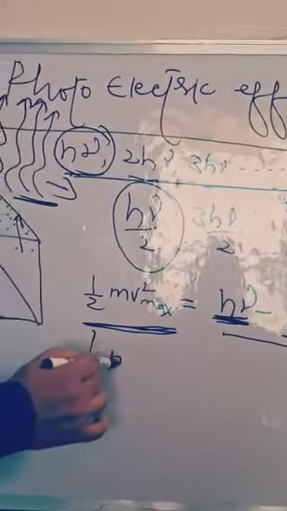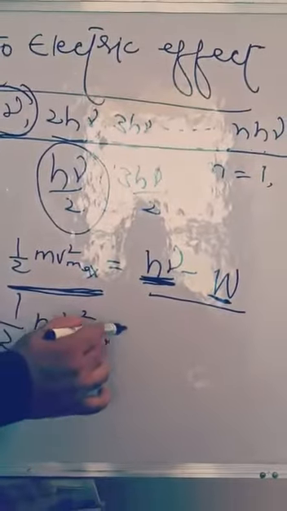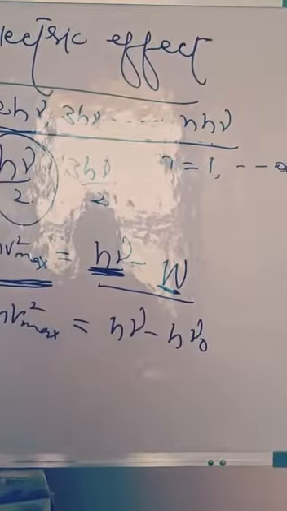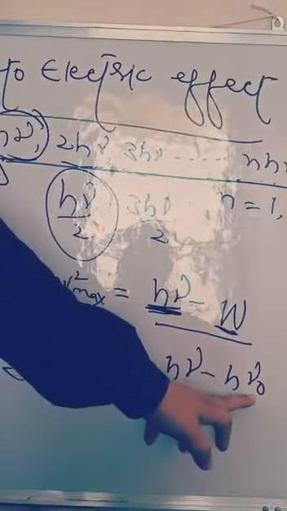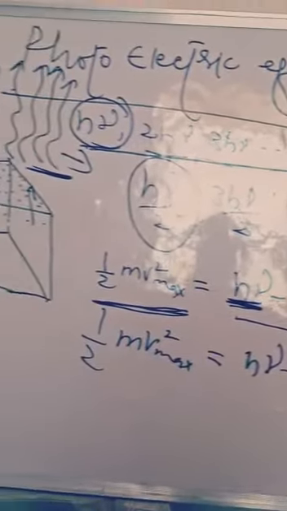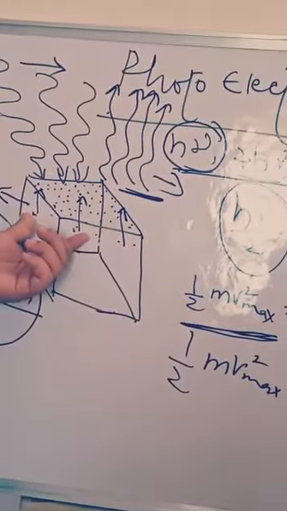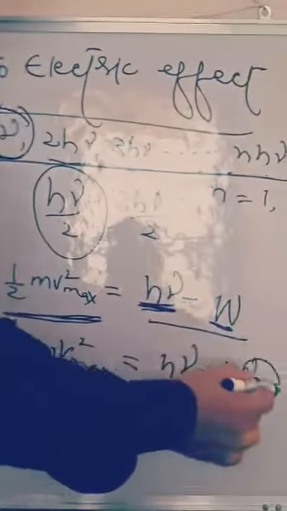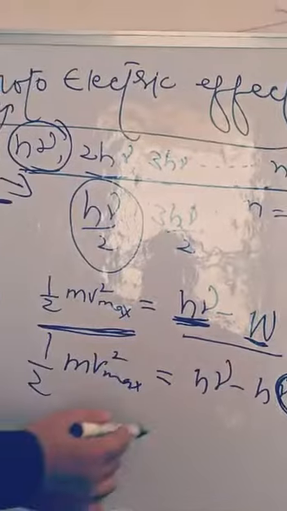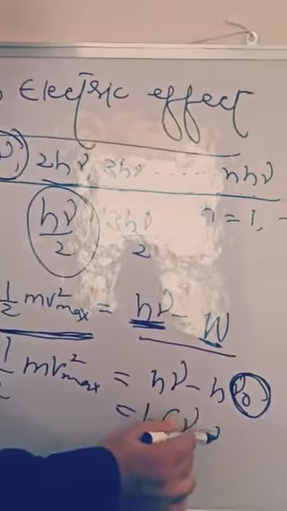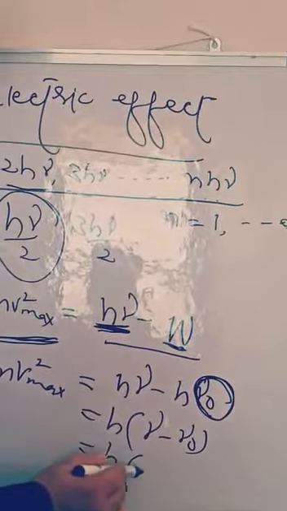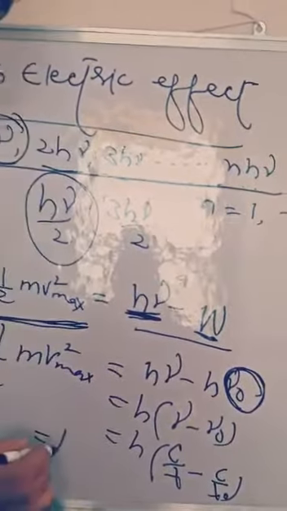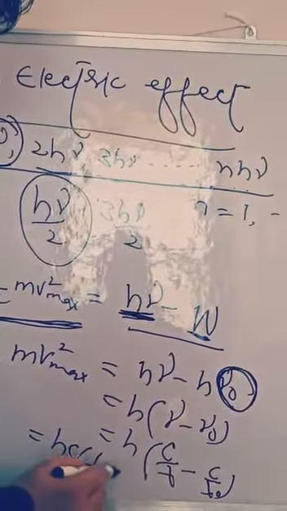Now we can replace the values. We know that maximum kinetic energy may be written as h nu minus W. It becomes h nu naught, where nu naught is the threshold frequency, which is the least frequency required to eject the electrons within the block and move them up. That is the minimum energy needed for ejection of the electron. Now h will be common, it becomes nu minus nu naught. Again replacing nu with c by lambda, and here c by lambda naught, taking c as common, the relation will be 1 by lambda minus 1 by lambda naught.